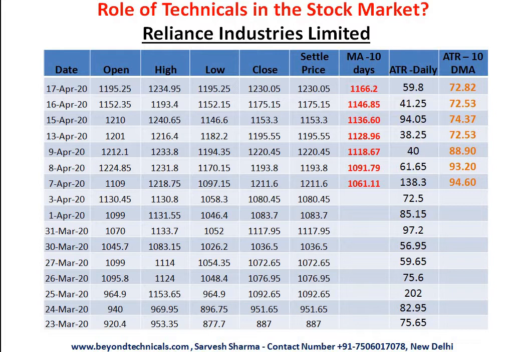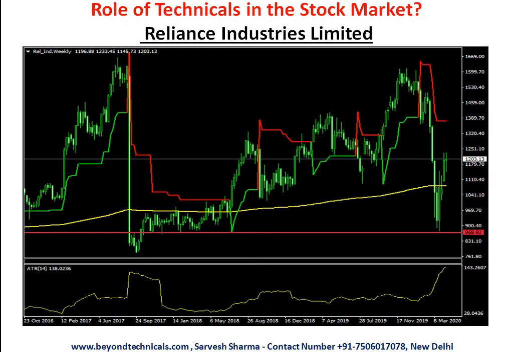Now we shall apply these studies on different stocks. First one is Reliance Industries. This is the weekly chart of Reliance. Just for sharing, I have put this weekly chart. Otherwise, we'll be discussing the daily chart. It is very clear that this stock got support at around the 890, 870 levels. The reason is that it was hovering around this range 3 years ago. And one more thing, most of the buying took place around the 1060 level in this stock. That we'll see from the daily chart.